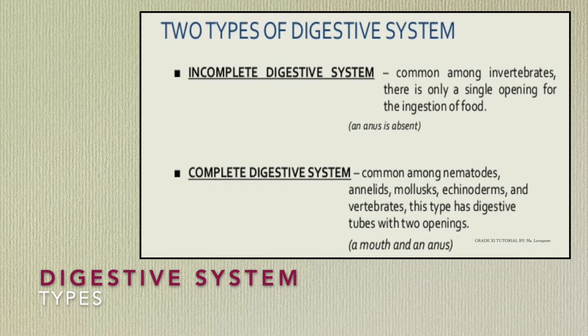For example, worms, insects. Next is the complete digestive system, in which there are two openings, a mouth and an anus. The examples include nematodes, annelids, molluscans, echinoderms and vertebrates.